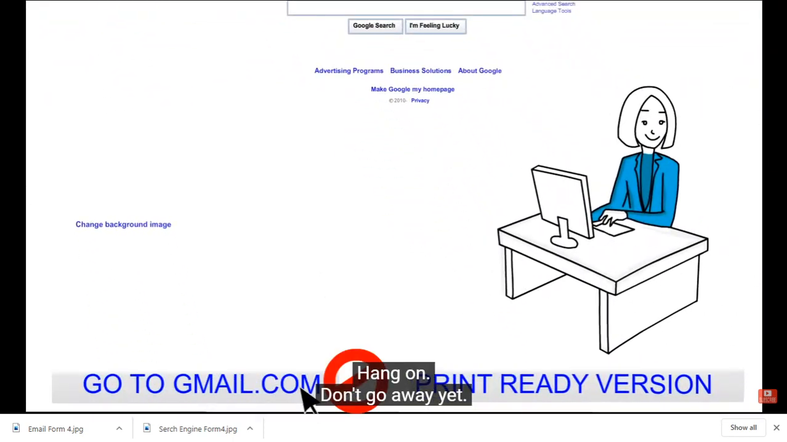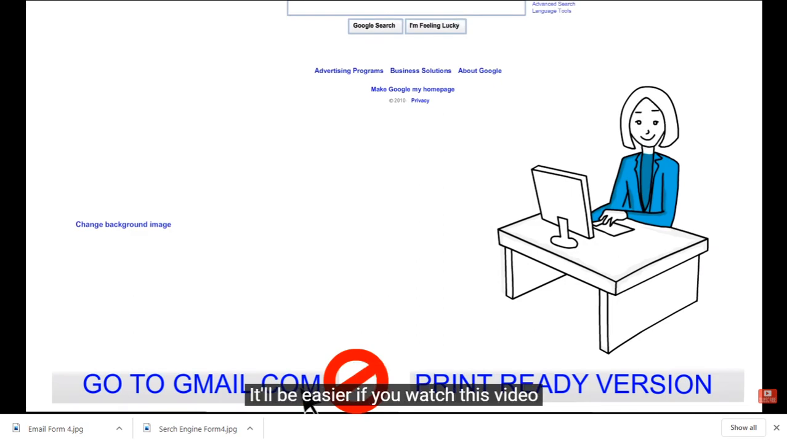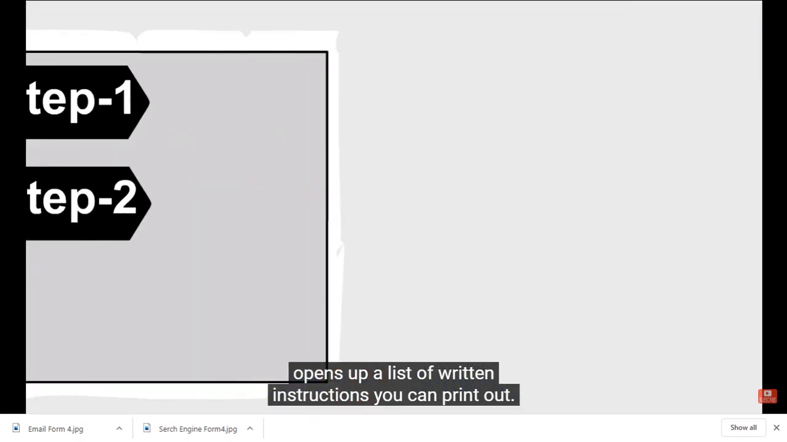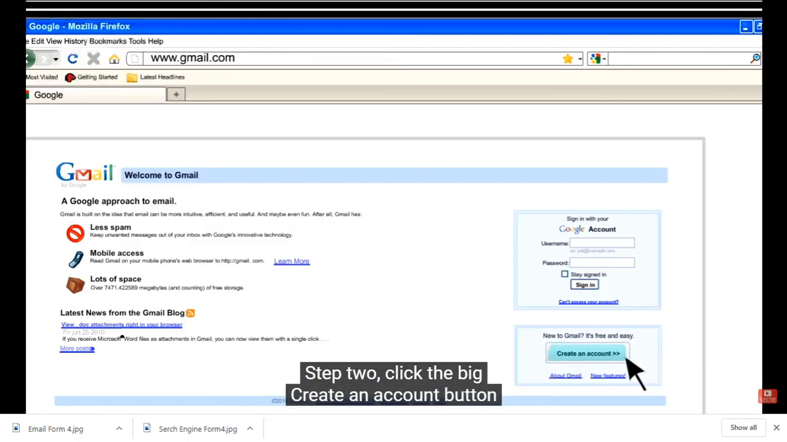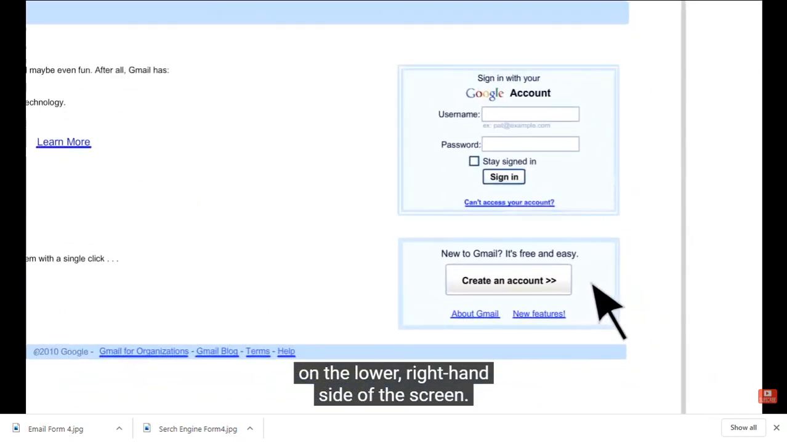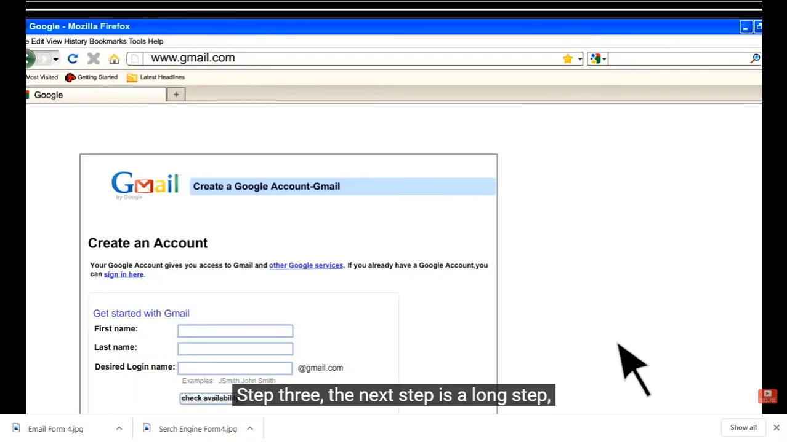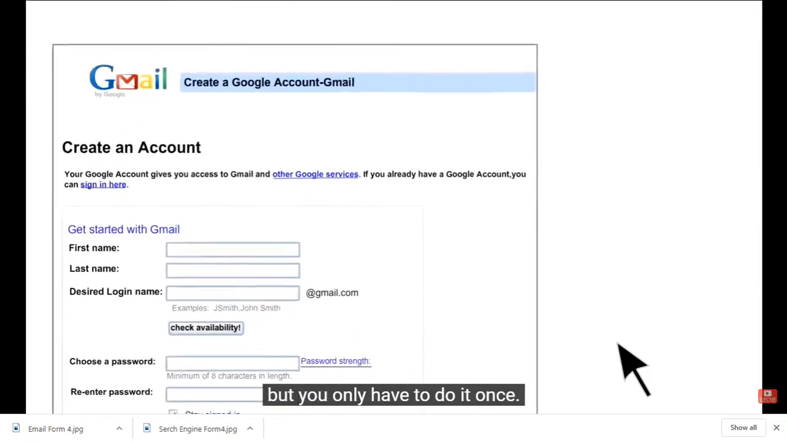Hang on, don't go away yet. It'll be easier if you watch this video all the way through first. Another helpful link you'll find below the video opens up a list of written instructions you can print out. Step 2. Click the big Create an Account button on the lower right-hand side of the screen. Step 3. The next step is a long step, but you only have to do it once.